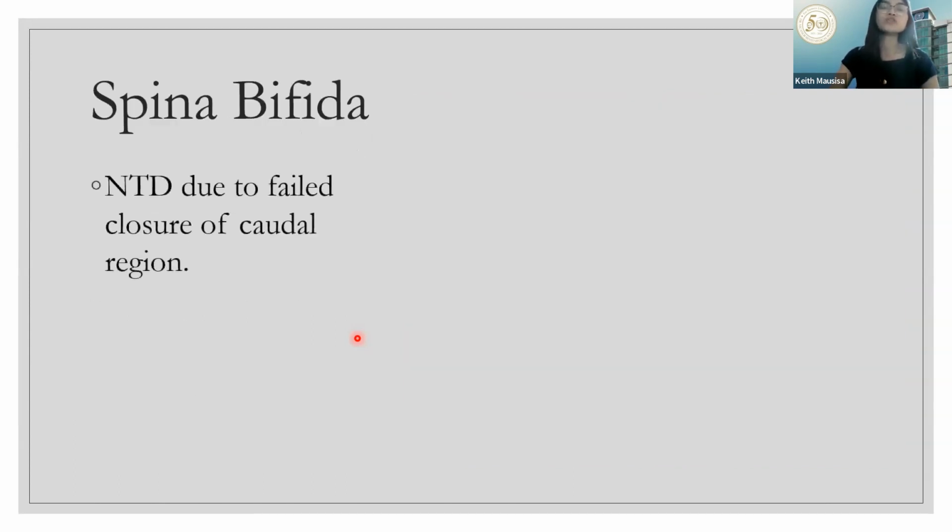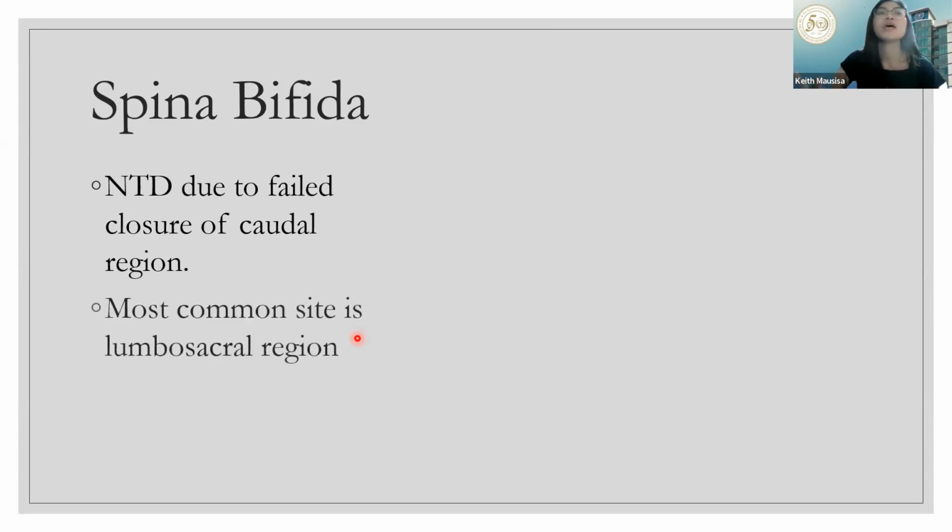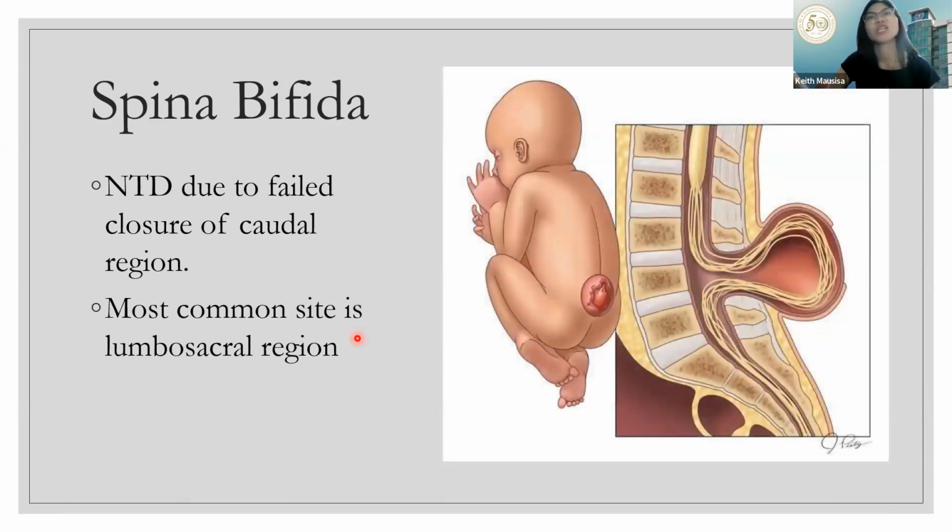Next, we have spina bifida. This is also a neural tube defect due to failed closure of the caudal region, the lower part. And that closes by day 28, you should be able to answer that. Most common site is the lumbosacral region. That's how it looks.